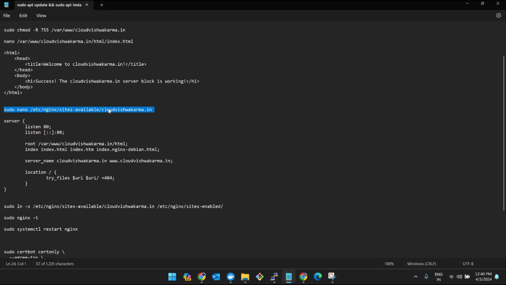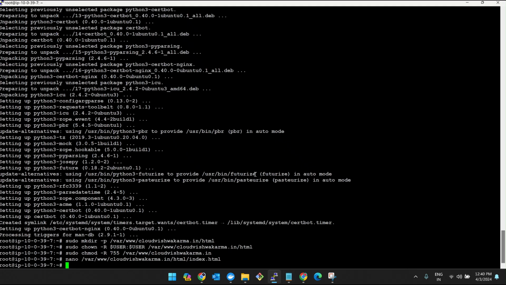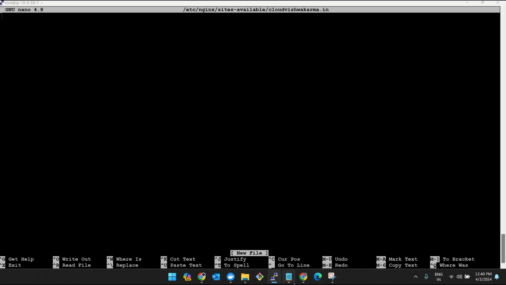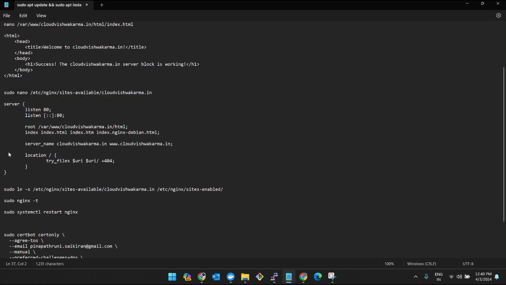Okay, and this is the next command. Same, we are creating a text editor again, and then again we need to copy this. Copied, yeah. So again, this is creating a Nginx server block configuration. This is creating a text editor where it will reflect when a user enters a domain name or something. I'll show you now. So it opens a text editor as per the command to create the Nginx server block configuration file.